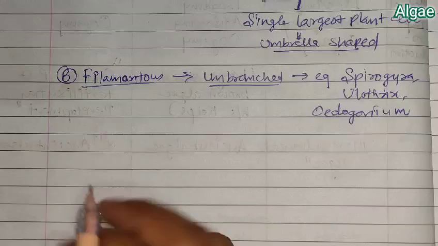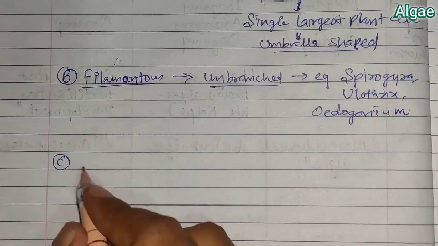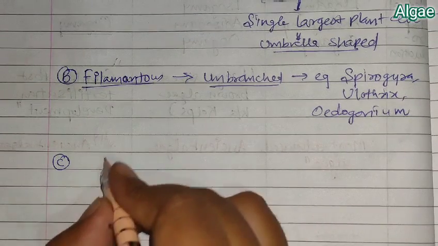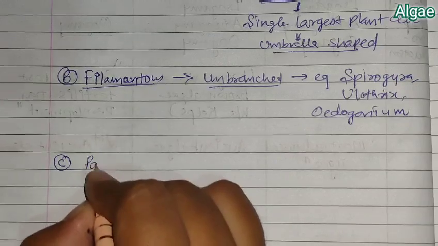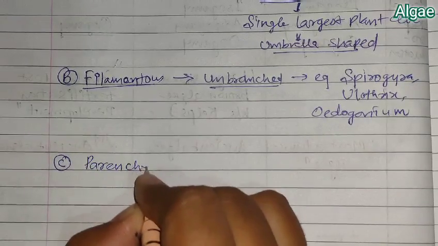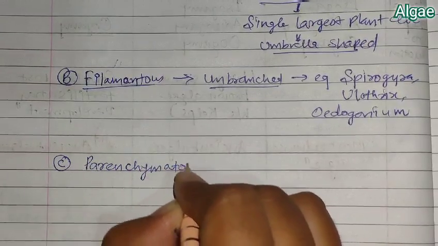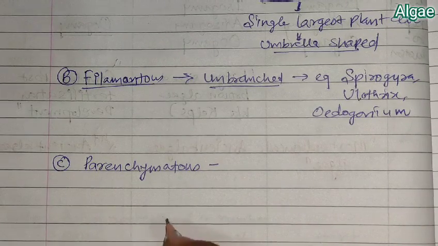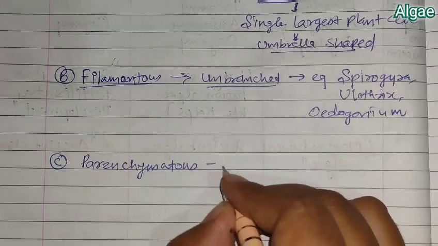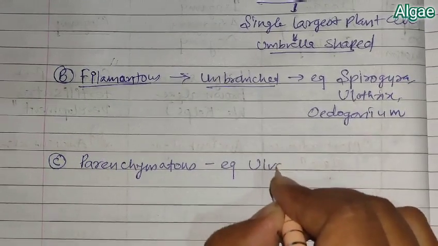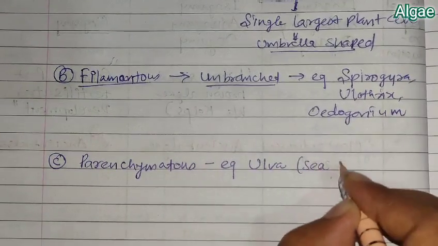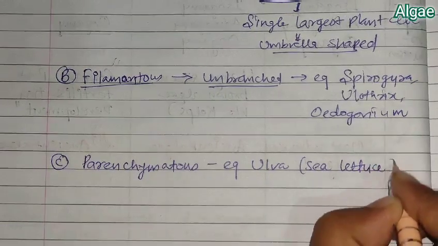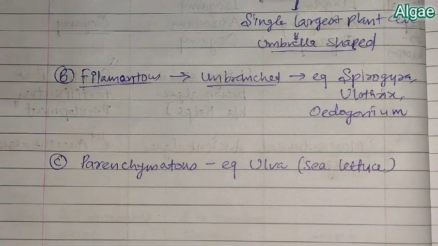And next is C, that is parenchymatous. Parenchymatous green algae have a multicellular body. An example is Ulva, which is known as sea lettuce. We remember these are all examples of the green algae.